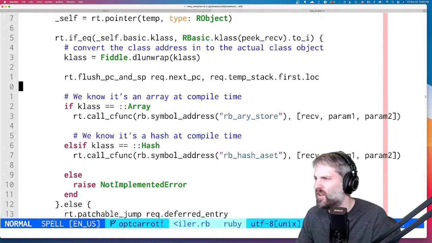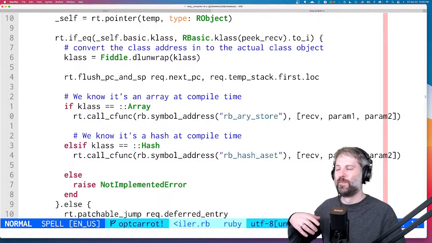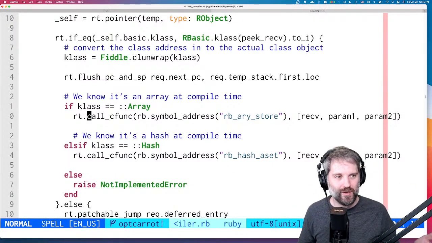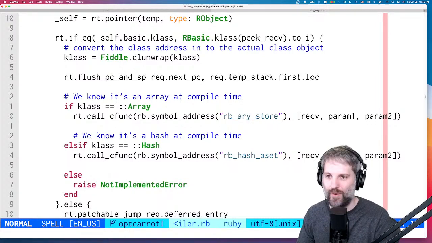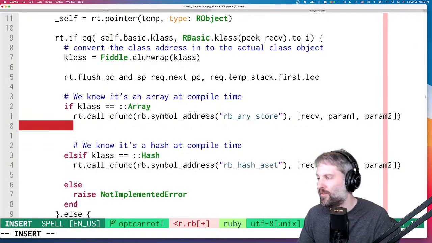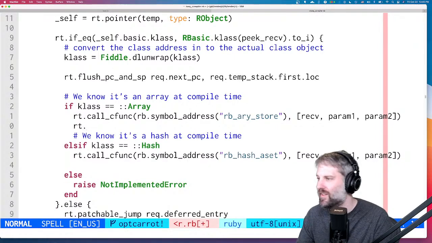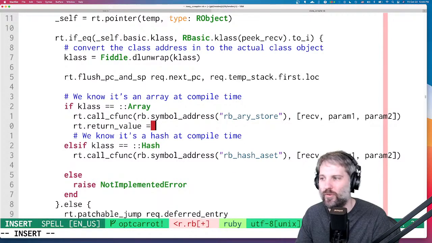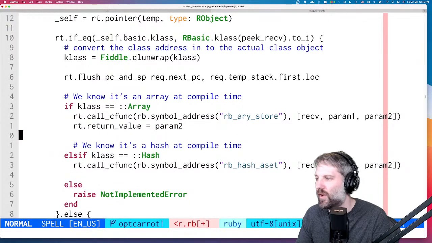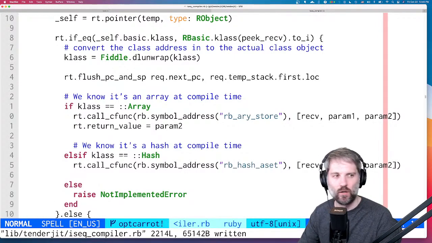Anyway, okay. So this is all getting back to, we need to get something into the rax register. We've got to get param2 into the rax register. So let's do like rt dot, I don't know, it's got to be a thing. Rt dot maybe return value equals param2. Like, there's no way. I might just write a hack to see if I can get this to work.